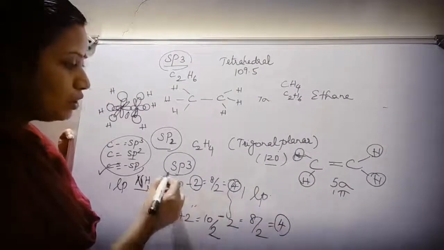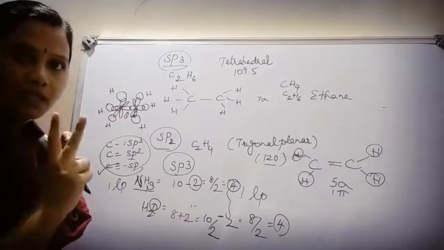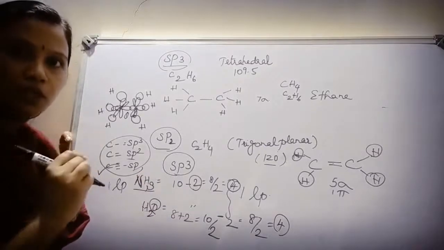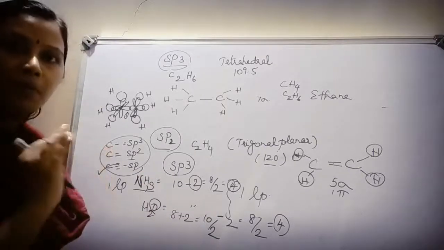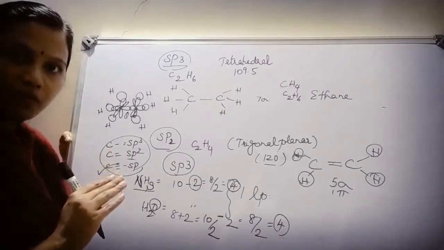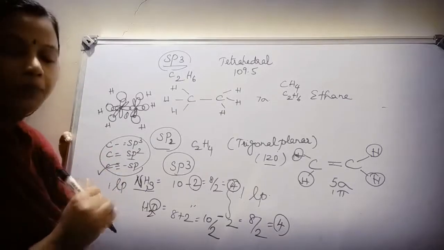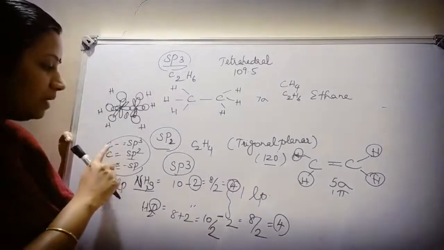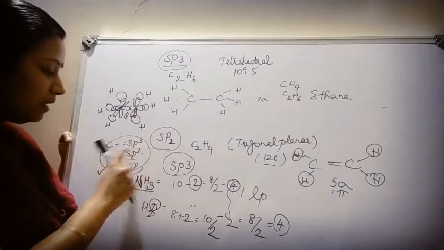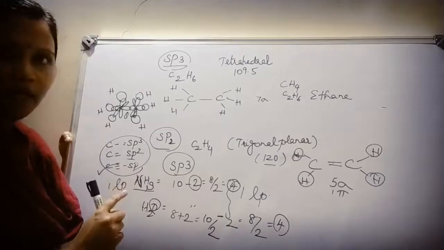If it is 4, it should be sp3 hybridization. Clear, children? So you need to understand only two aspects of this. You need to know the shape of the s orbital, p orbital, number of valence electrons, number of surrounding atoms. Then if it is holding positive charge, subtract; negative charge, add; then apply it in the formula. What is sp3 hybridization? Carbon attached to single bond is sp3, carbon attached to double bond sp2, carbon attached to triple bond is sp hybridization.